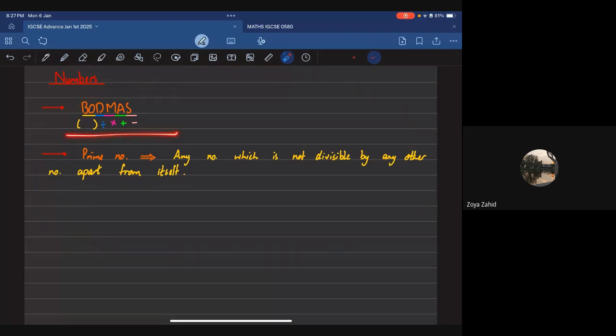First of all, you guys lose sense of what is BODMAS. Second of all, you sometimes forget what prime numbers are, which is that they are divisible only by one and themselves.